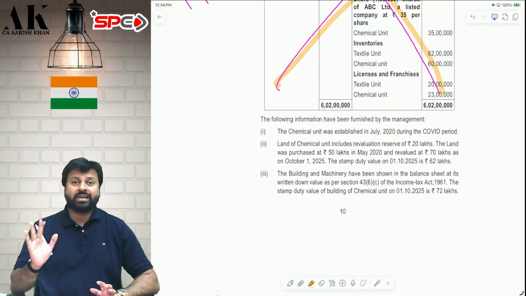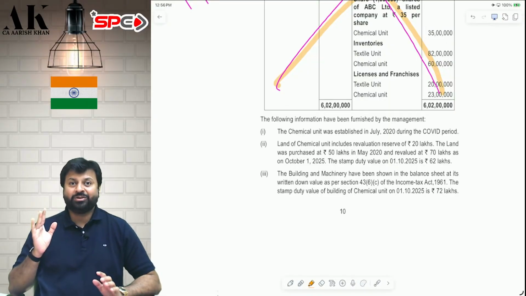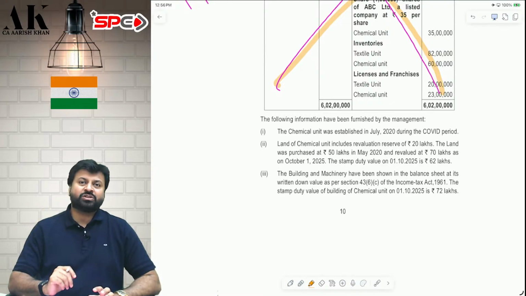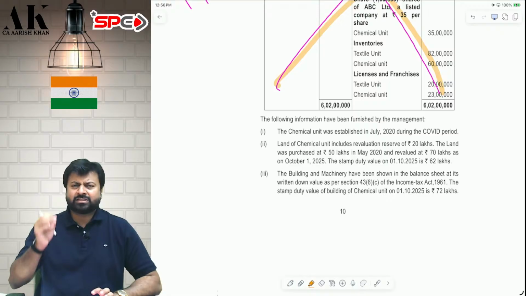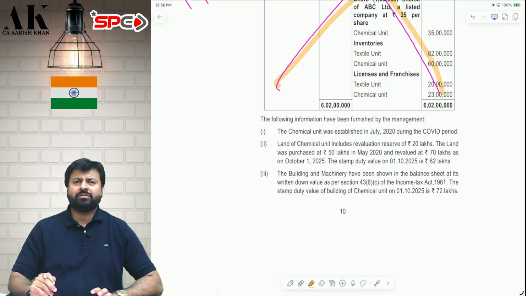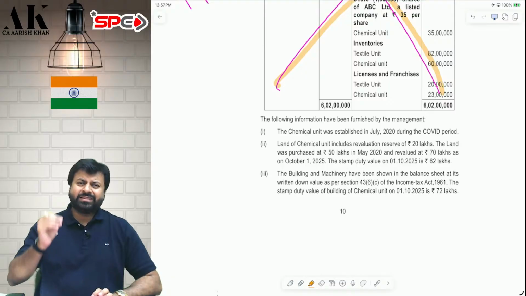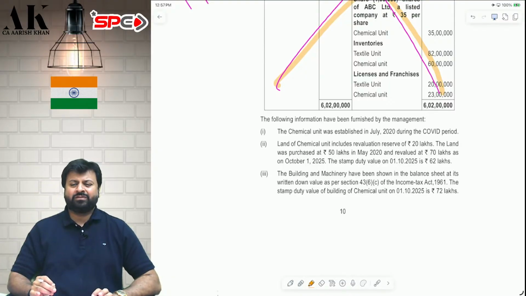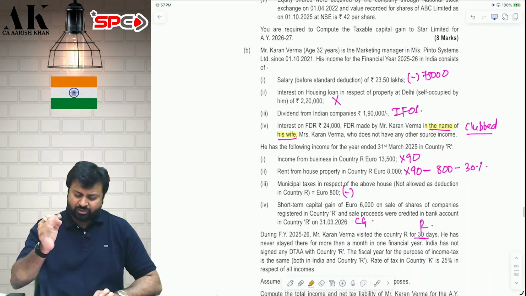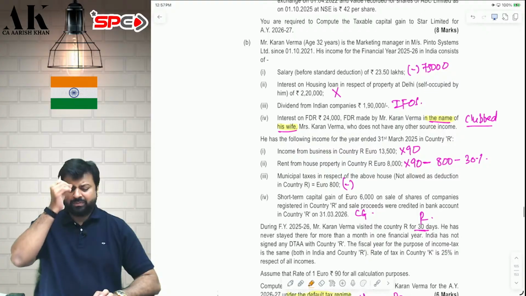Always remember, by solving ICAI's MTP, don't be under the impression that you know everything. You might know everything, I'm not saying you don't know anything, but you are not going to get the same level of paper in the examination. Be very careful with that. Even the easiest paper in the CA Final exam is not like the MTP. It is still tougher than the MTP. In the MTP they just do one thing, a copy-paste activity from last papers. They don't have any time to make a new paper either.